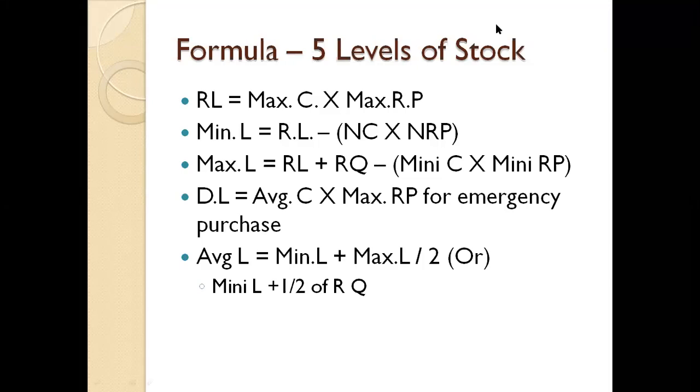We have to multiply the period with the consumption. The first category is maximum consumption into maximum reorder period. The second category is normal consumption into normal reorder period. So here maximum, here normal. Here maximum reorder period, here normal reorder period, right? So this is the minimum level.